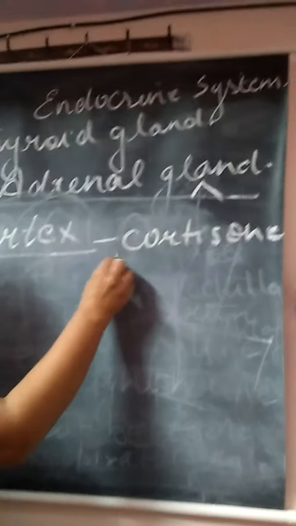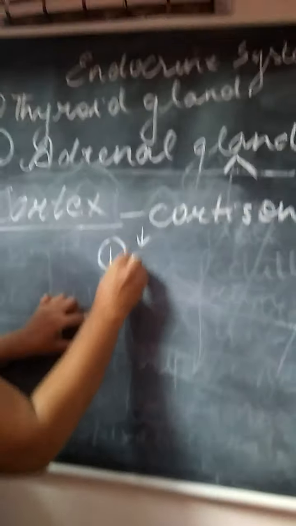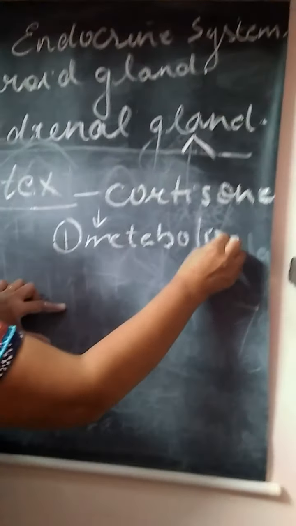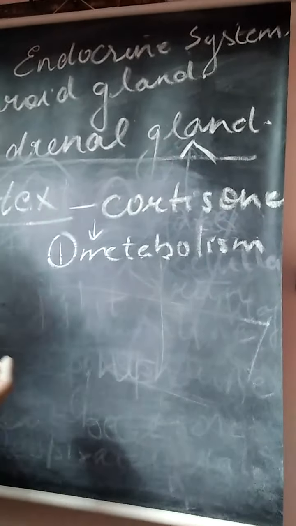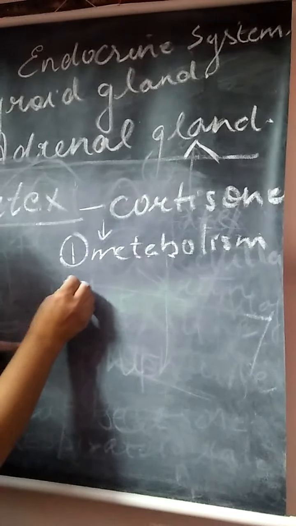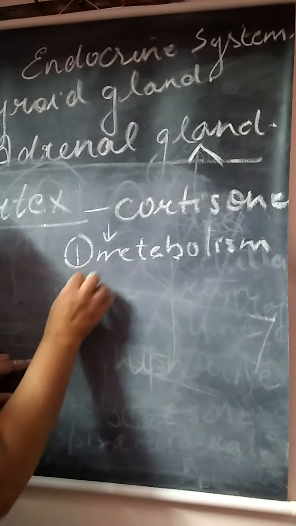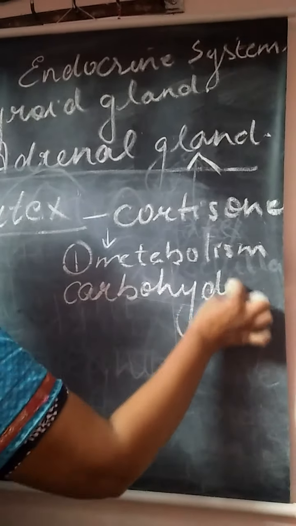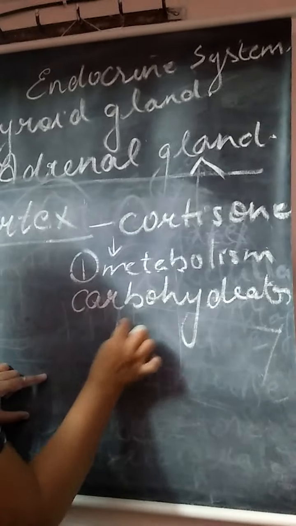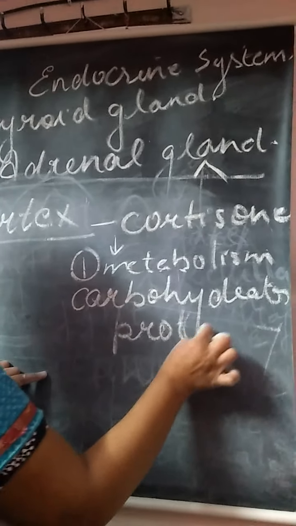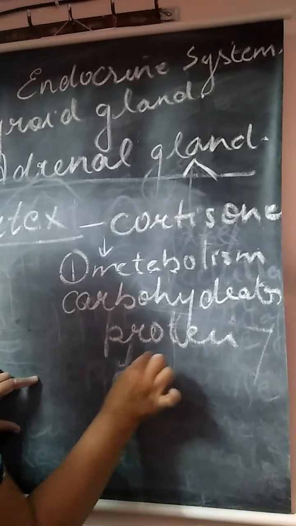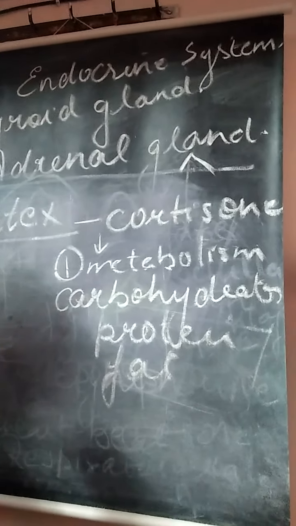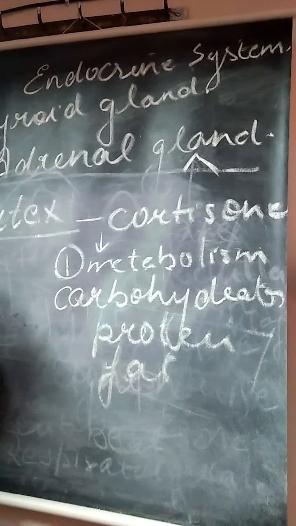Its function is that it helps in metabolism, meaning that it metabolizes carbohydrates, protein, fat, so that it can store them in the body, and whenever needed by the body,